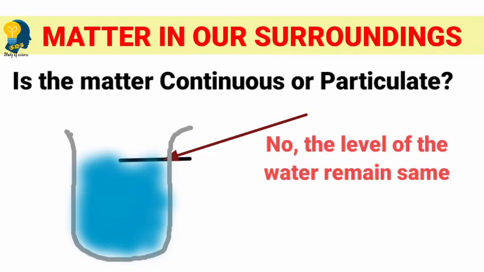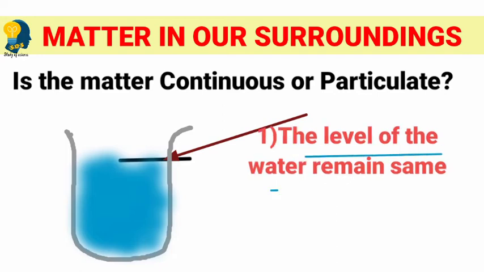Please note, the level of the water remains the same even on addition of the sugar or salt particles into the water. So the first observation is that the level of the water remains the same. Can you think why the level of the water remains constant even on addition of sugar or salt particles into it? Do you have any idea?